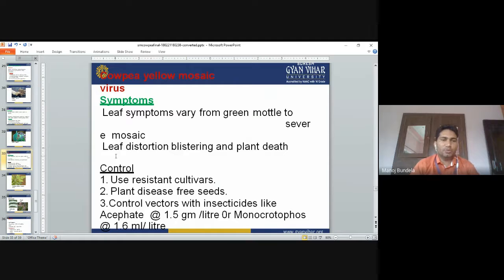Cowpea yellow mosaic. The leaf symptoms vary from green mottle to severe mosaic, leaf distortion, blistering, and plant death. Normally the color of the leaf will be changed. The green will be lost, the process of photosynthesis will be stopped, and that is the cause of the death of the plant. Use resistant cultivars. Plant disease-free seeds. Control the vector with insecticides like acephate or monocrotophos.